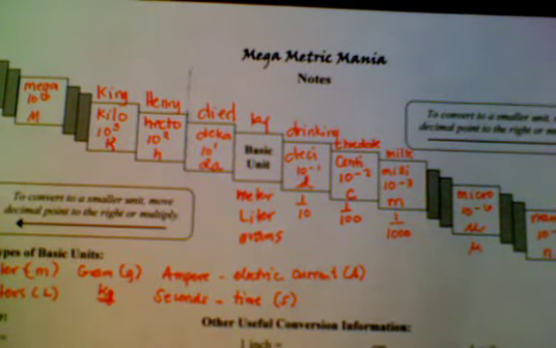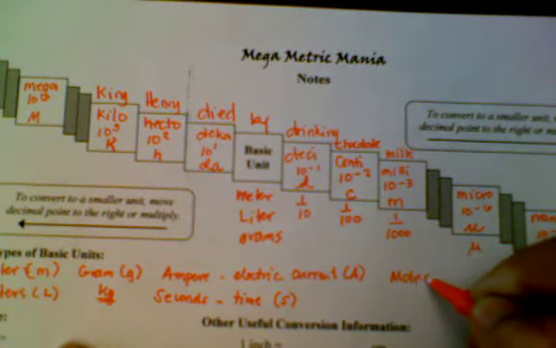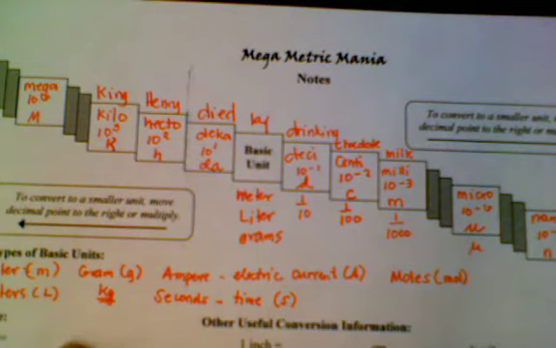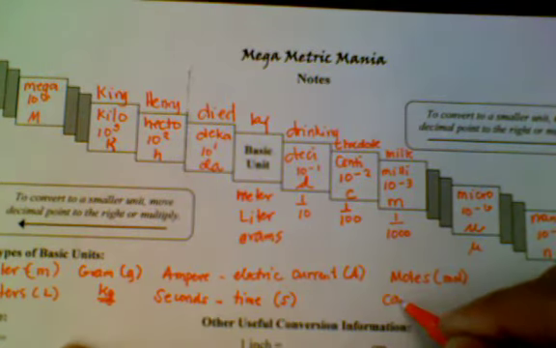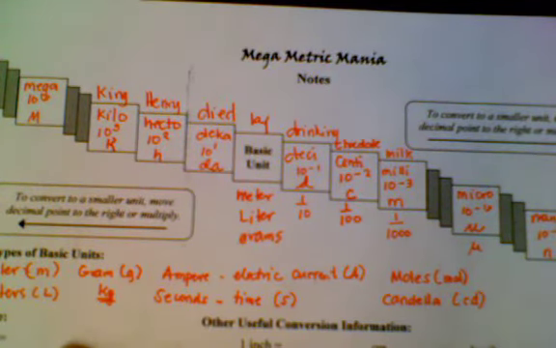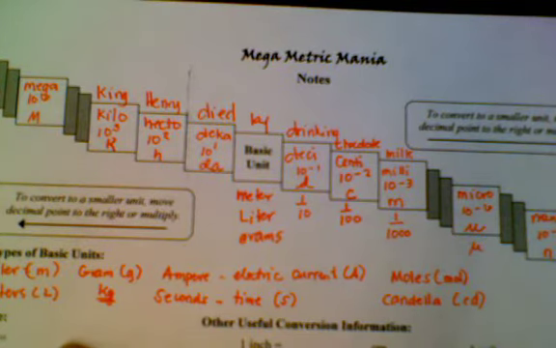Okay, there's two more. For measuring the amount of substance, we use moles, and its abbreviation is just mol. That doesn't save you a lot of writing. And then candela is for luminous intensity, to measure brightness of light. We use lowercase c, lowercase d for candela. Okay, so those are our basic units in the SI system. Everything else is derived from these basic units.